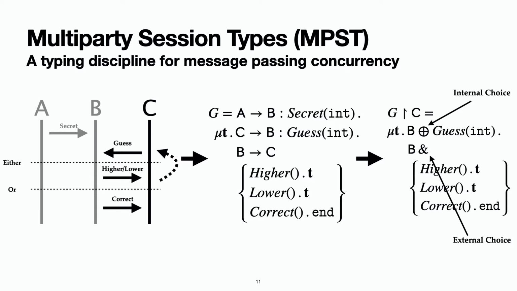The multi-party session type is able to guarantee that there is no deadlock or communication mismatches, so we know that we will receive an integer when we expect an integer instead of other payload types, for example strings. However, for this particular example, there are other properties we are interested in. For example, whether the higher, lower, or correct cases are entered only when they should be entered, namely according to whether the secret is greater than, less than, or equal to the number guessed.